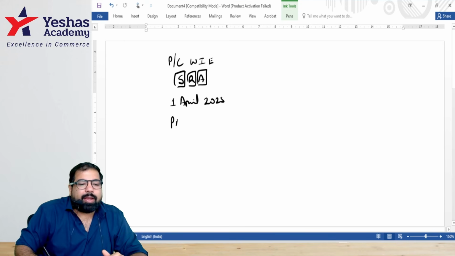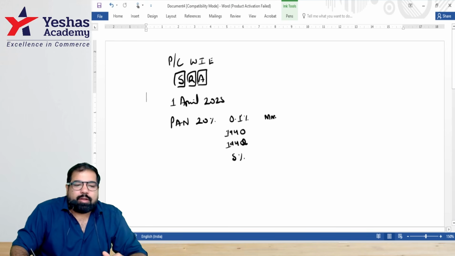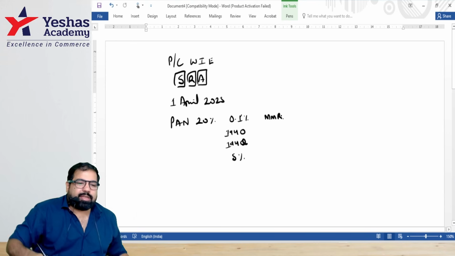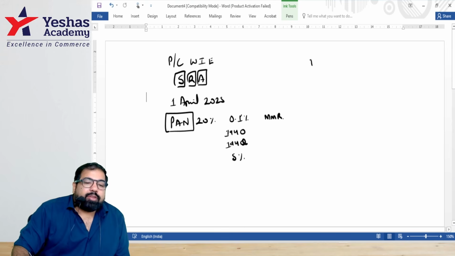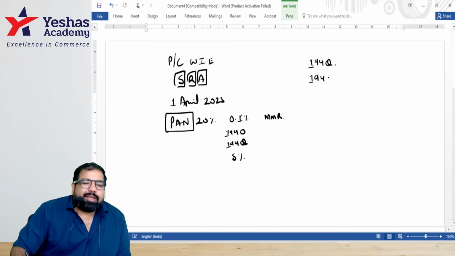And if you don't give your PAN, what is the usual rate? 20%. But in some cases, it can be where the normal rate is 0.1%. Can you tell me the sections? 194O and 194Q. In these two cases, guys, the rate will become 5%. And if it's otherwise, it will become the higher of the rates, and if it's more than 20%, anyway it will not reduce to 20%. This is a punishment because you've not given what, guys? PAN.